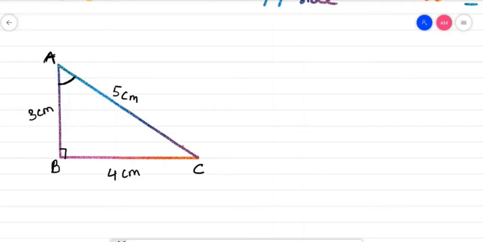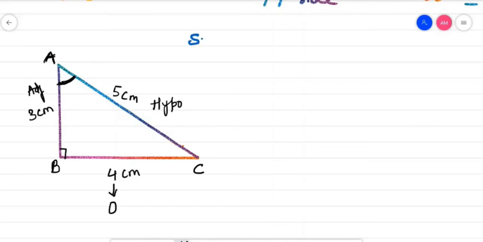So I am putting here as opposite side. Adjacent side is 3, because see, this is the angle and the adjacent side is always attached with this angle. So this is the adjacent side and this one is the hypotenuse. There is no need to confuse, because we always identify the hypotenuse, which is the longer side in a right angle triangle. Now let us try to elaborate all the ratios here.